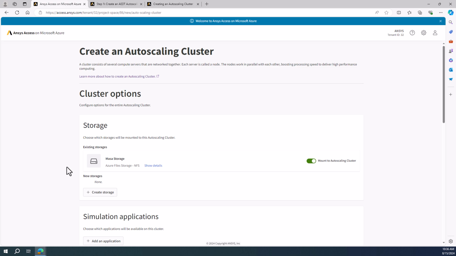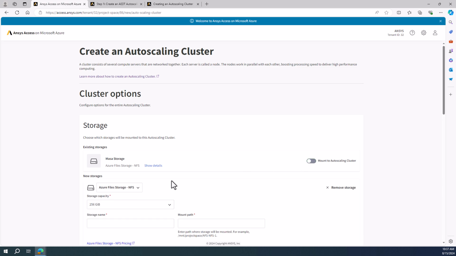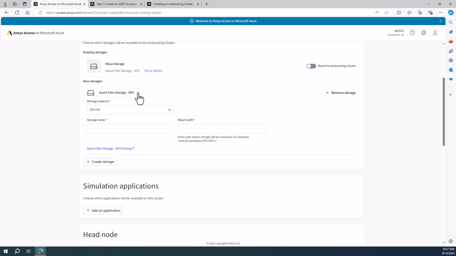In the storage section, there's existing storages. If there's an existing storage in your workspace, it'll be listed here, and you have the option to mount it or not. You can also create new storages here, of which there are several choices. Azure File Storage, NFS, Azure NetApp File Storage, also NFS, which will give faster performance, and Azure File Storage SMB for Windows access. So if you want your storage to be accessible from a Windows VM, you need to use SMB. But SMB is not a choice for application installation on the autoscaling cluster. So we must have an NFS.